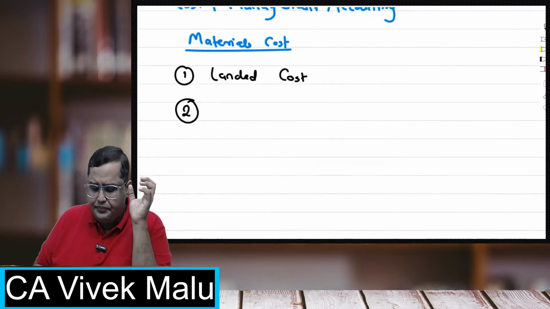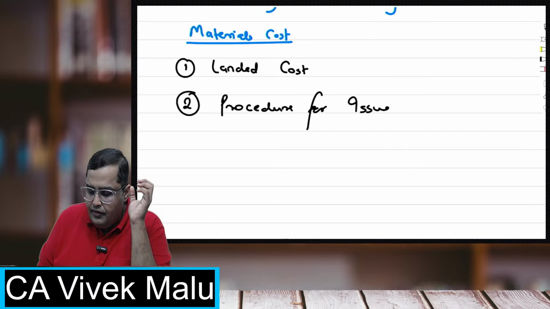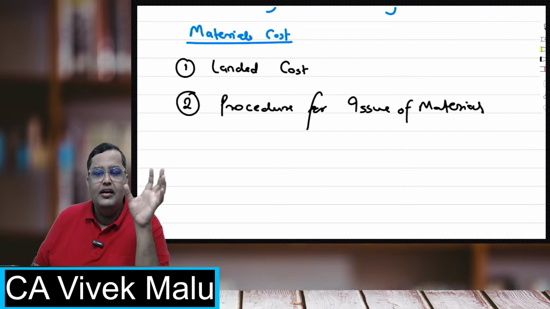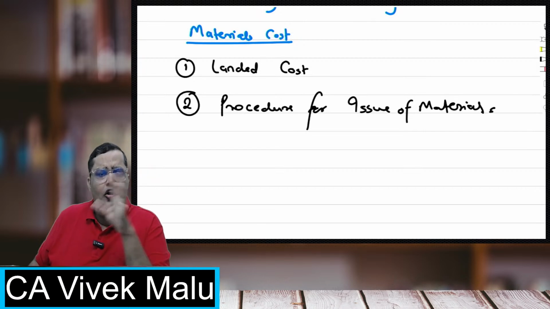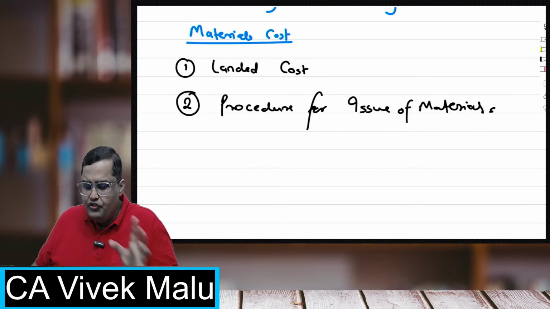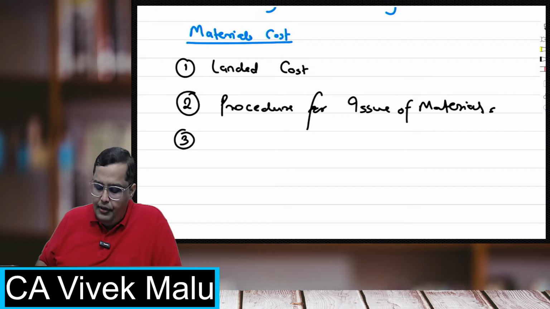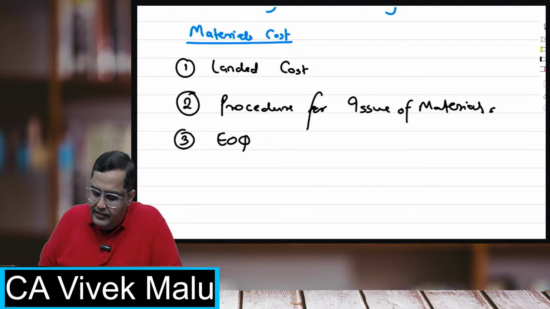In the second part, we'll be studying the entire procedure for issue of materials, in which we'll be seeing various instruments like the bill of materials, material requisition note, purchase requisition note, and all that. Then in this chapter, we'll be studying a very important concept, that is EOQ, economic order quantity, how much quantity we have to order.